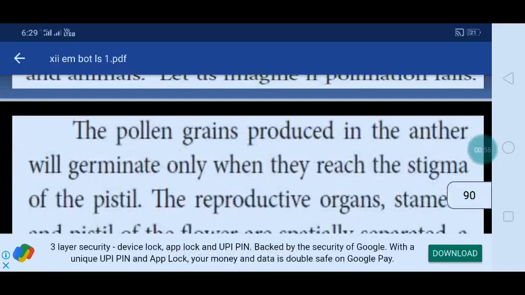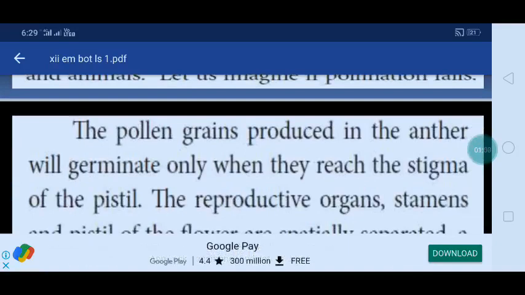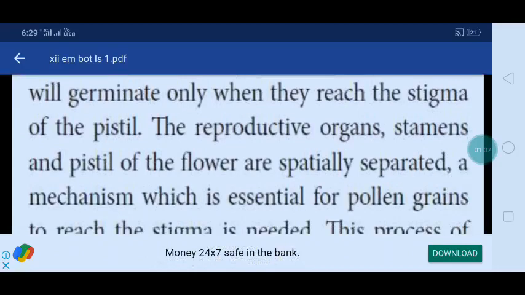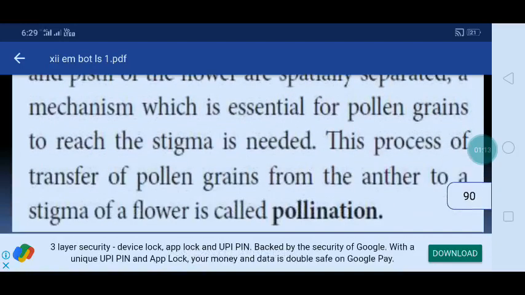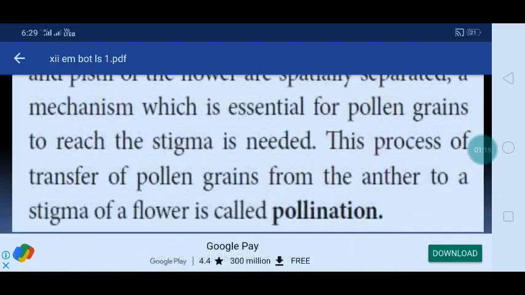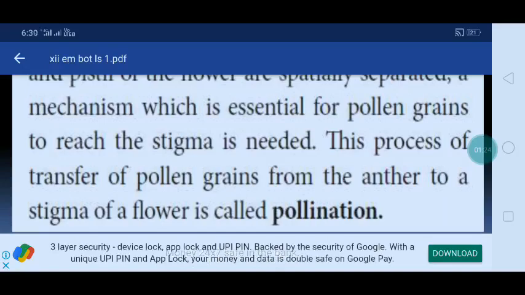Okay. The next one is that the pollen grains produced in the anther will germinate only when they reach the stigma of the pistil. The reproductive organs, stamens and pistil of the flower, are spatially separated. A mechanism which is essential for pollen grains to reach the stigma is needed. This process of transfer of pollen grains from the anther to a stigma of a flower is called pollination. There is a good definition for pollination.